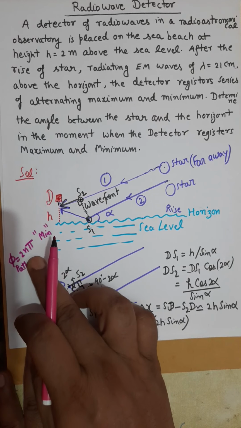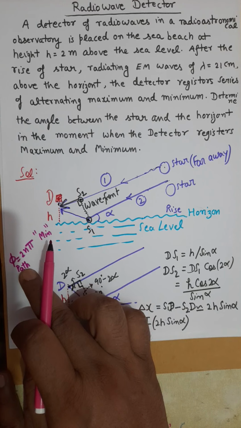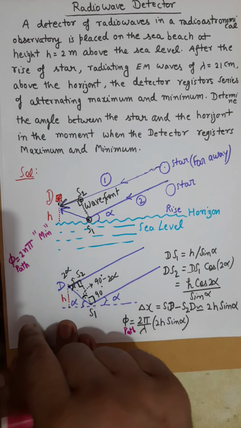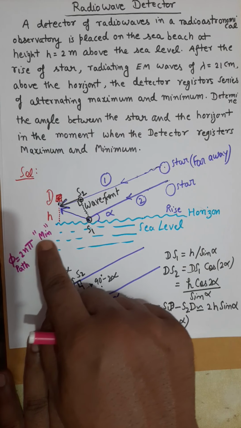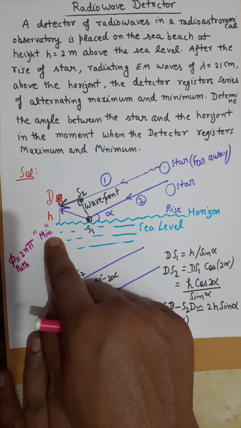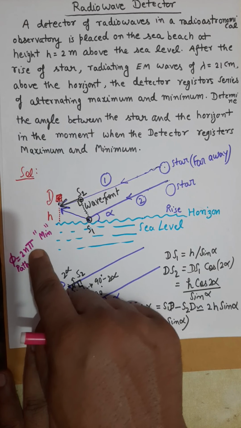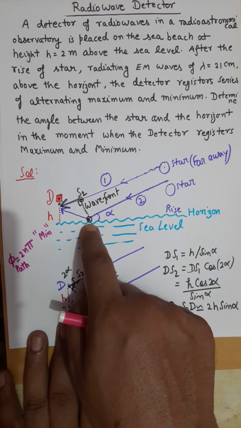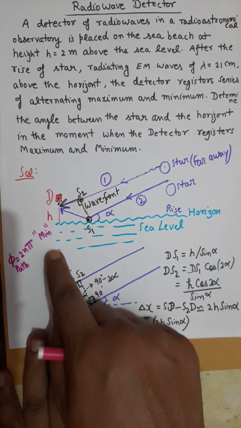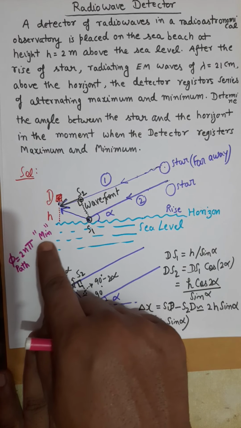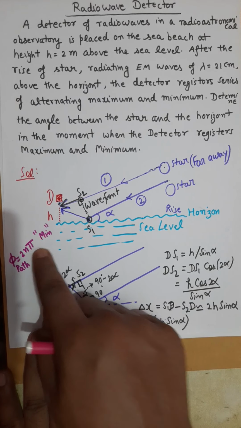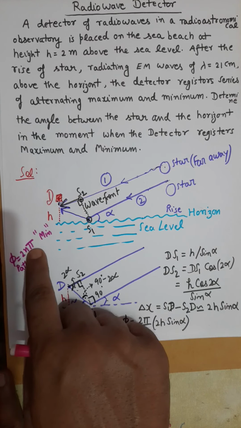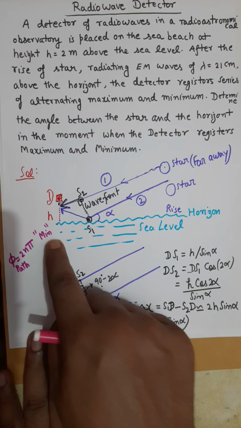This is a very important point: if the phase difference caused by the path difference is 2n pi, then it will give me destructive or minimum intensity, because the extra phase difference of pi will also be added due to the reflection. So the condition for minima is now phi path is 2n pi. You will put this phi path, which is 2 pi by lambda times 2h sin alpha, equal to 2n pi. You will get the condition for minima.